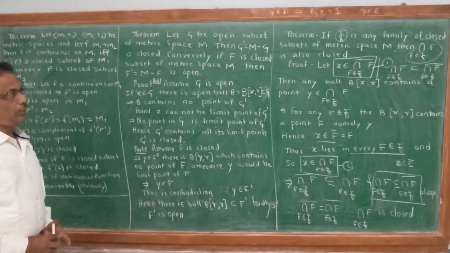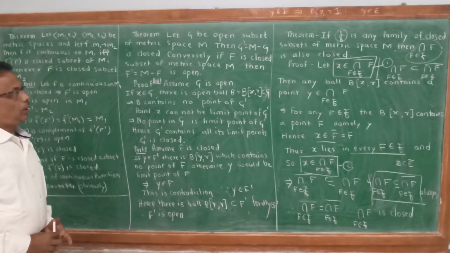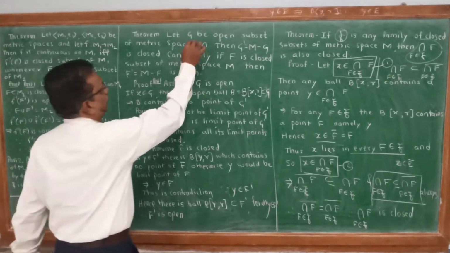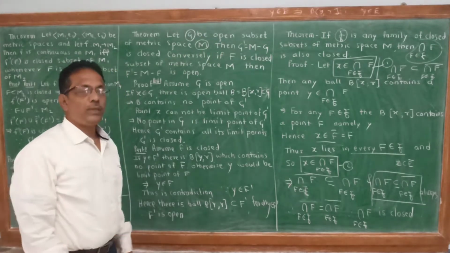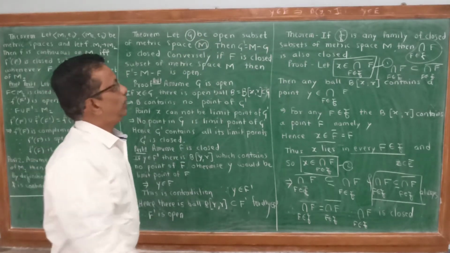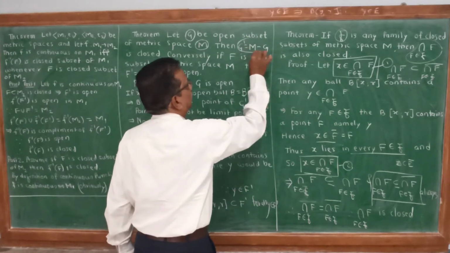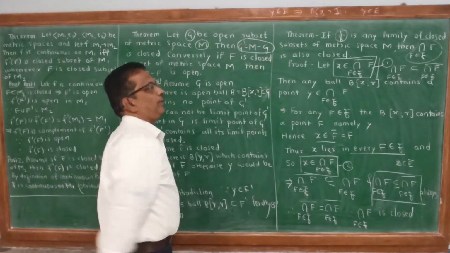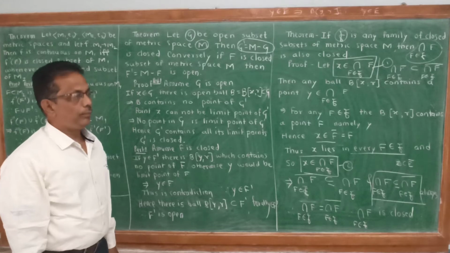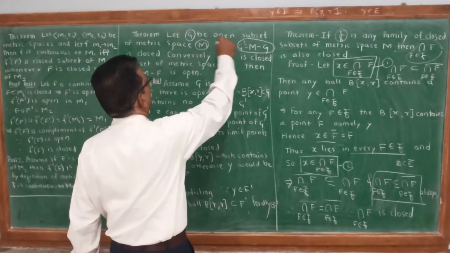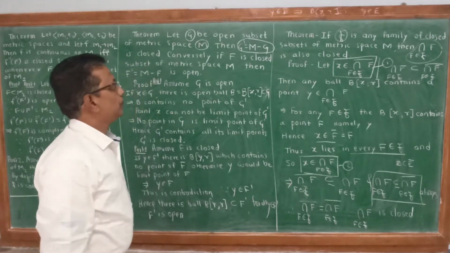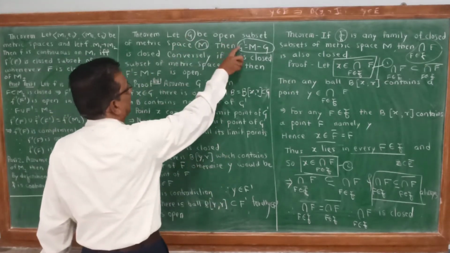Second theorem. Let G be an open subset of metric space M. Show that G dash, meaning the complement of G, G dash equal to M minus G, is closed. G open, G dash closed.